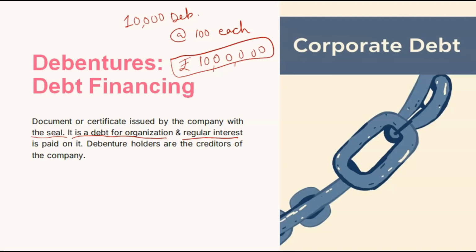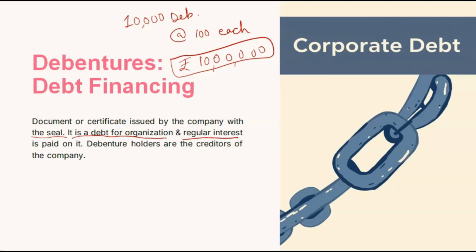Any individual can purchase any number of debentures, 500 debentures, even one debenture also. It depends on how much trust he has in the company, how interested he is in the company, and how much money he has. Based on all these things, a person can decide how many debentures he wants to purchase.